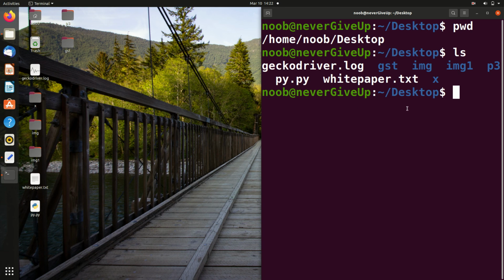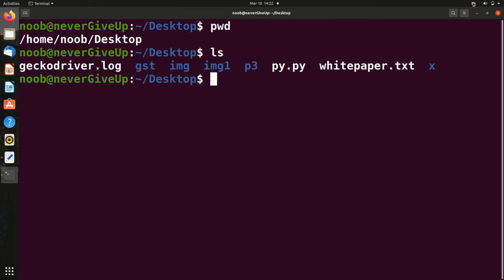These were the two commands, and in the subsequent video, the link for which I have given in the description box, I will discuss all the remaining commands.